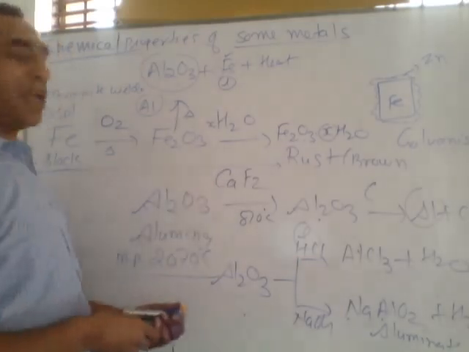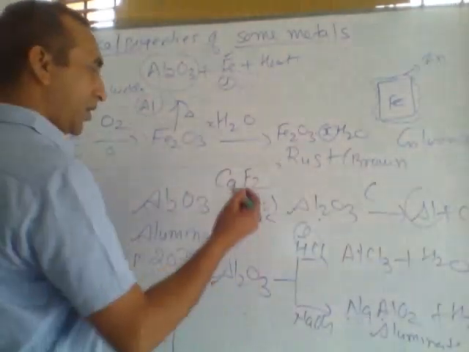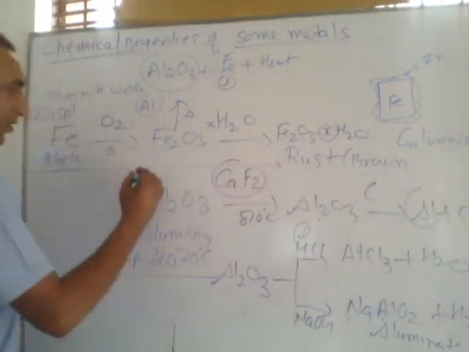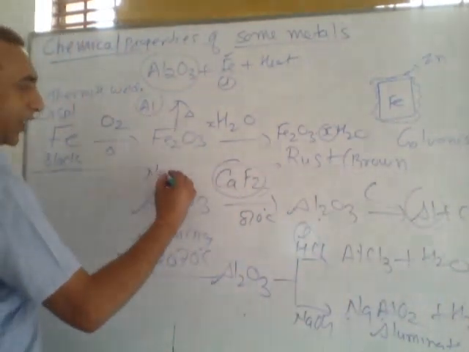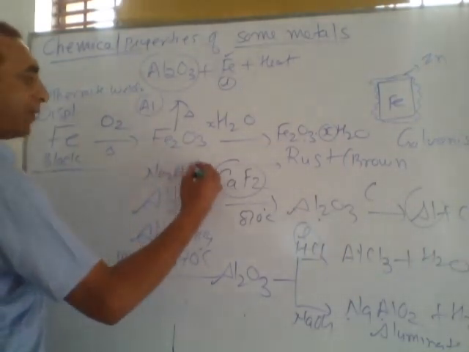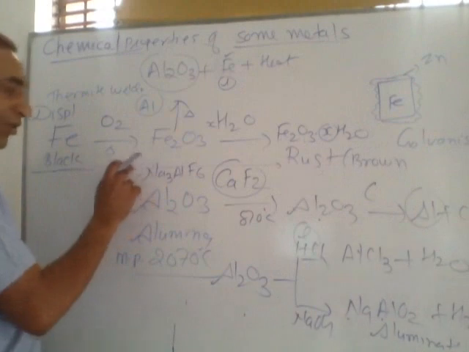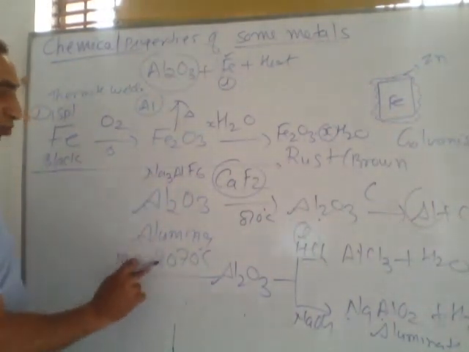Instead of calcium fluoride, we can mix another compound, Na3AlF6. This compound is called cryolite. This compound also reduces the melting point of alumina.